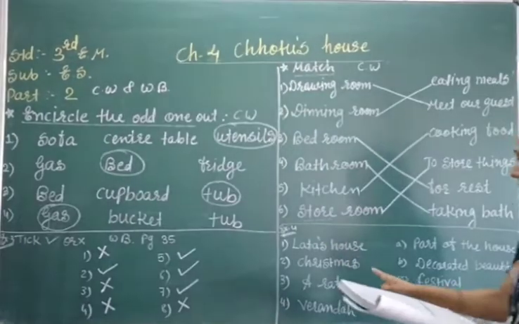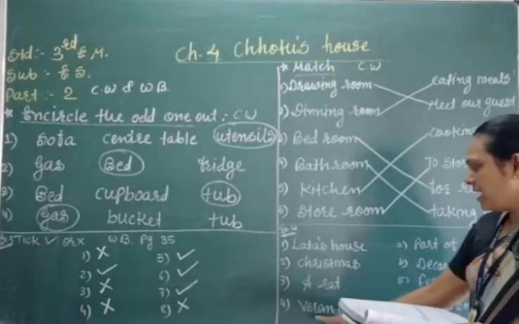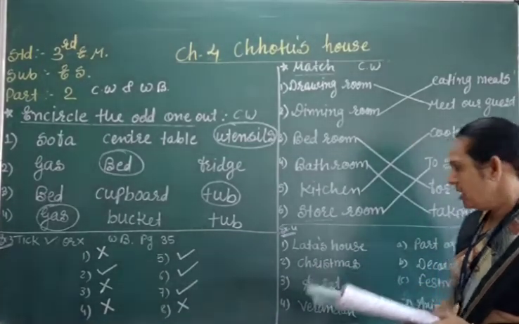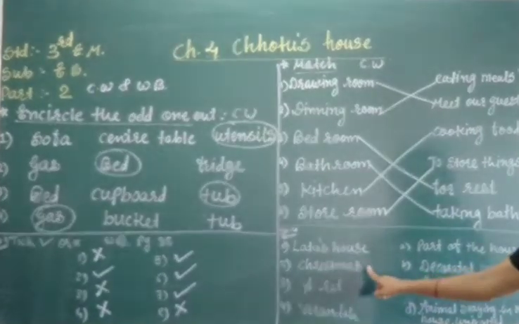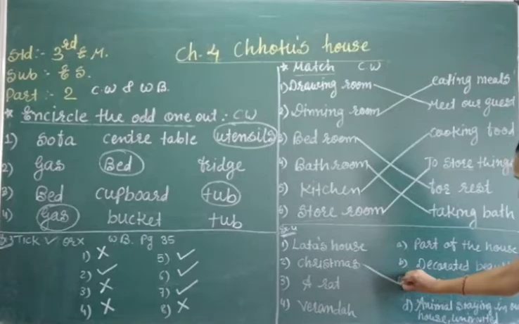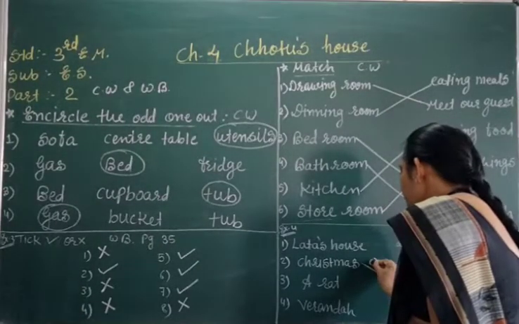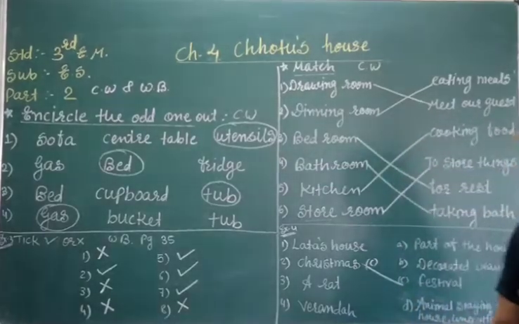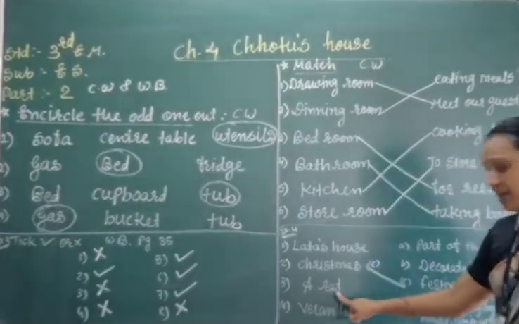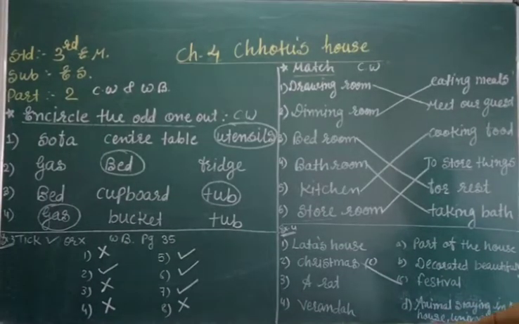Okay, now here Lata's house, Christmas, a rat and the veranda. Everyone knows Christmas is a festival, so we have to match it with the festival, or otherwise you have to write here option C, both. Now, a rat is an uninvited animal staying in our house.